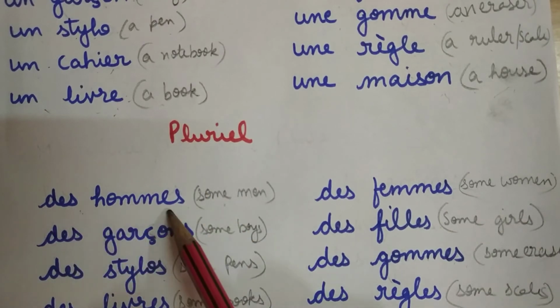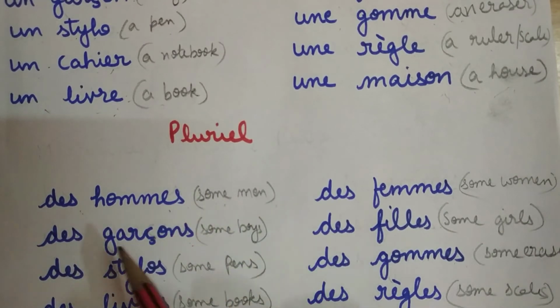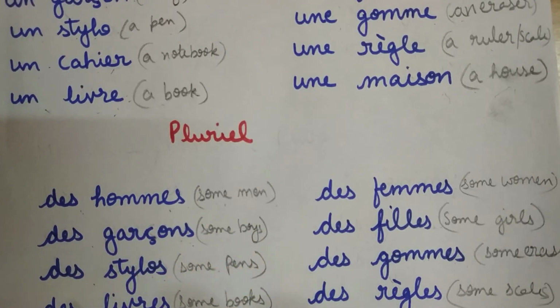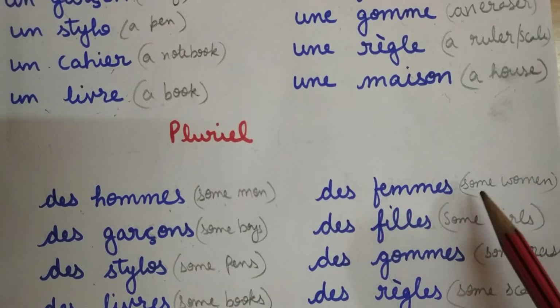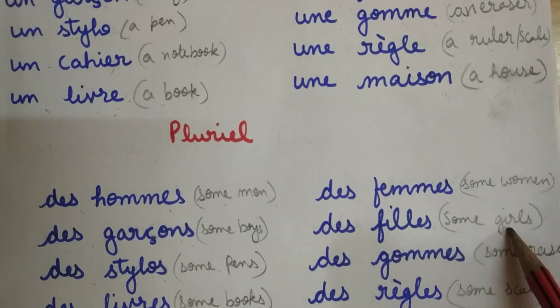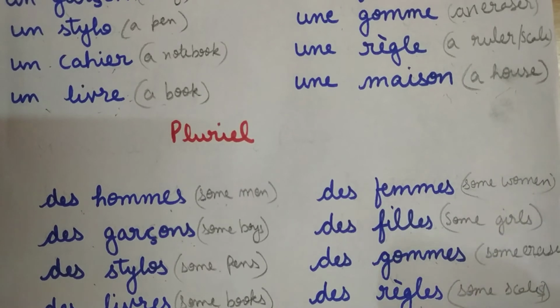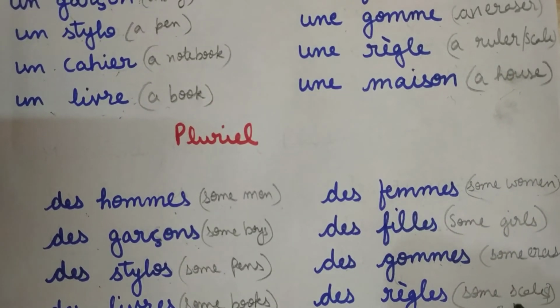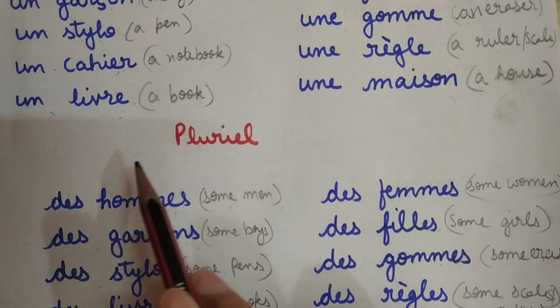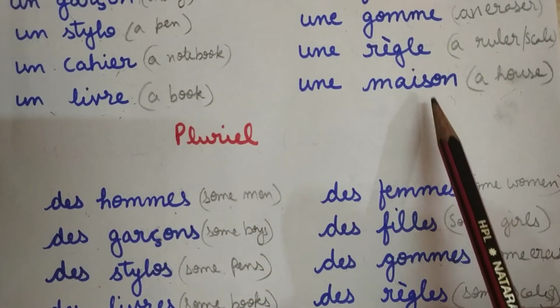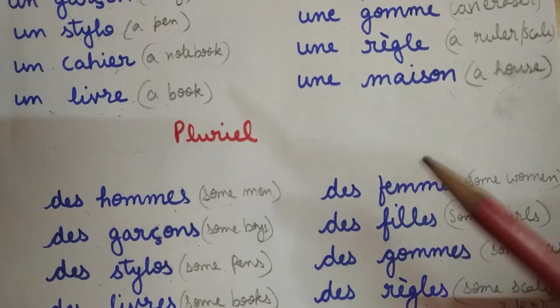So des hommes becomes some men, des garçons some boys, des stylos some pens, des livres some books, des femmes some women, des filles some girls, des gommes some erasers, des règles some scales or rulers. Okay. If we take maison, we had une maison. If we write des maisons, it becomes some houses.